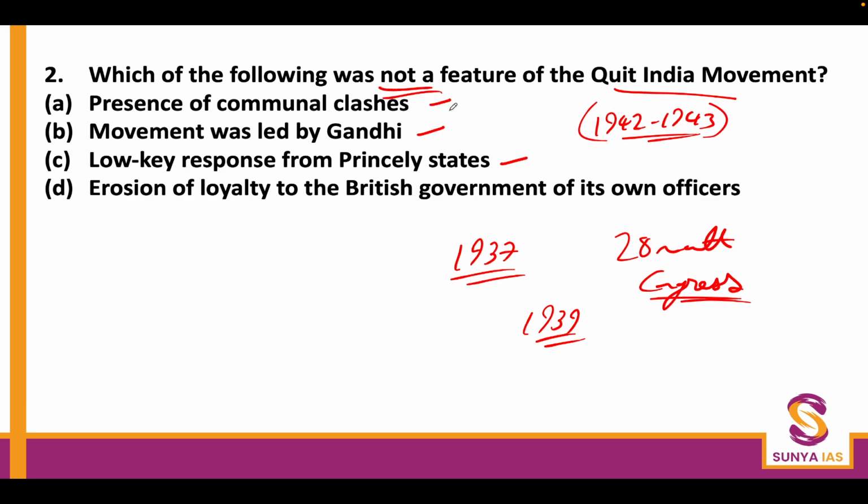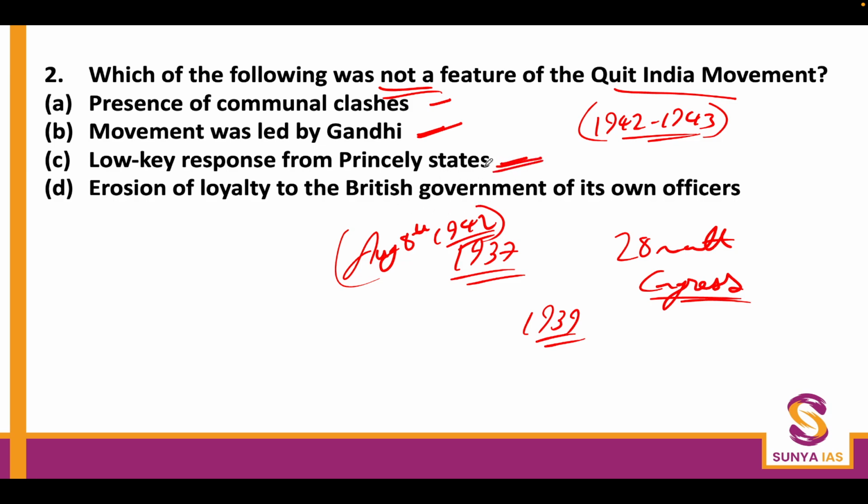The question has been: not a feature. Now, second one, movement was led by Gandhi. This is also true. It was Gandhi who planned the whole movement and decided that on August 8th the movement will start. Although he was arrested beforehand, from within the jail itself, you can consider that he was leading the movement. There was low-key response from the princely states.